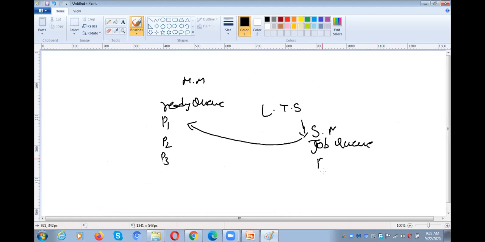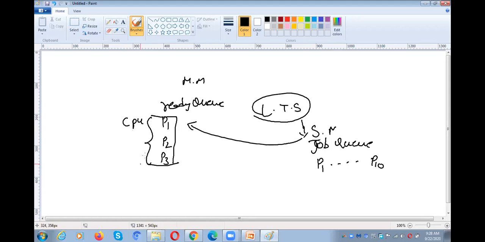From P1 to P10 are the total number of programs available in the job queue. From those 10 programs, the long-term scheduler selects 3 programs and keeps them in the ready queue. So all these 3 are waiting for the CPU now. So automatically the CPU will be allocated to one of the 3 processes which are in the ready queue.